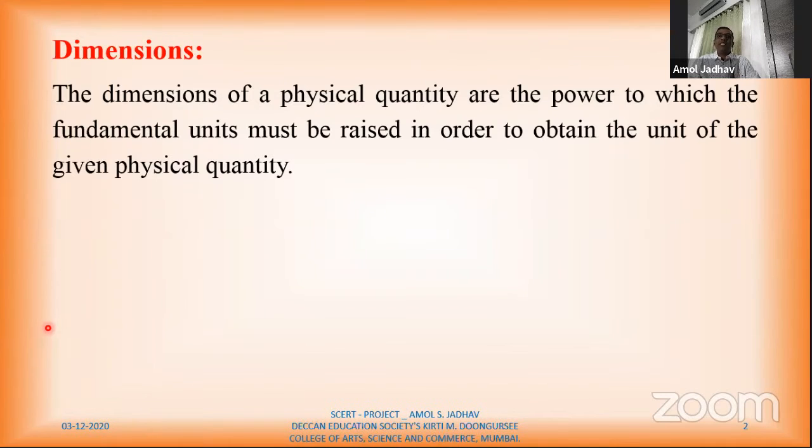Basically we consider there are 7 fundamental quantities. By using a combination of these fundamental quantities, we can find out some derived quantities. And how we find these derived quantities depends on the dimensions of these fundamental quantities. I'll explain this very simply.